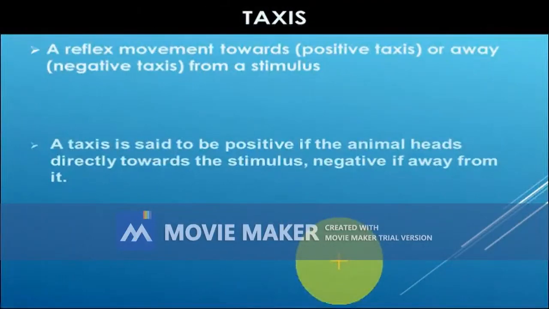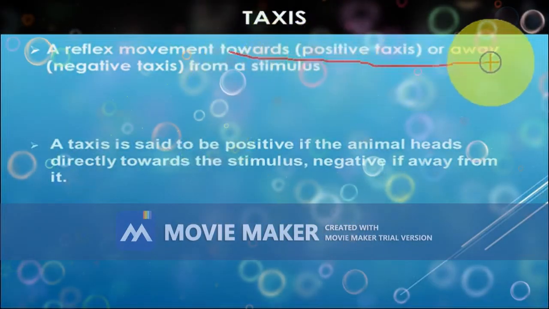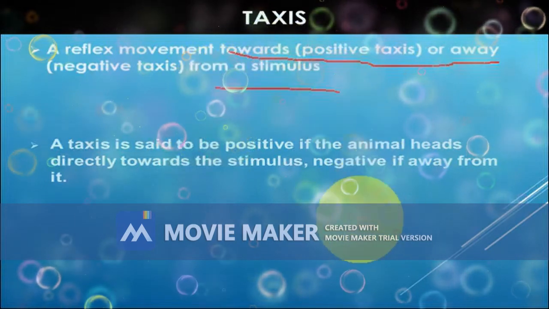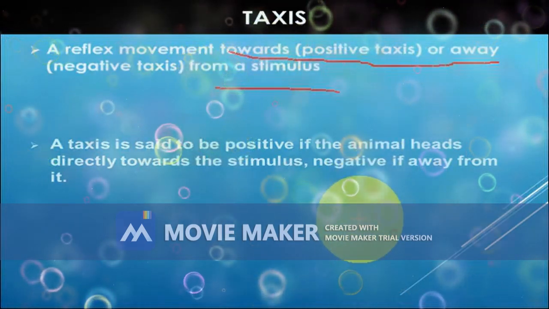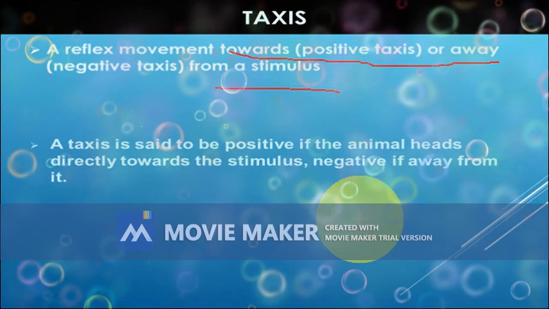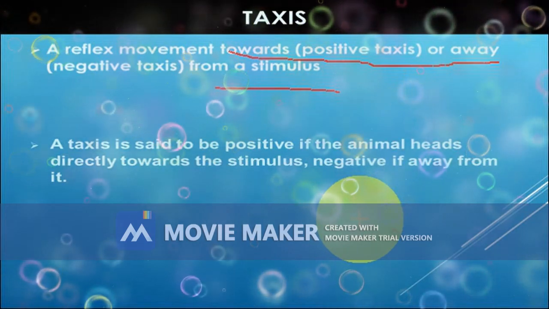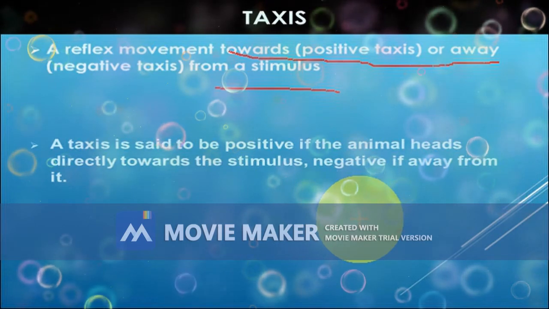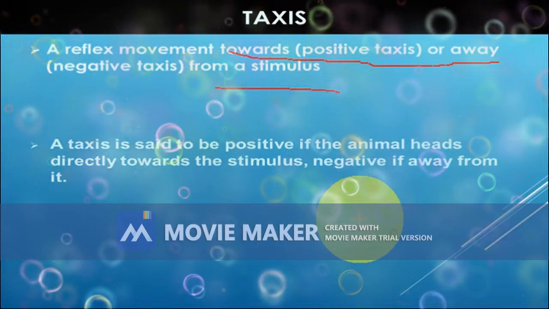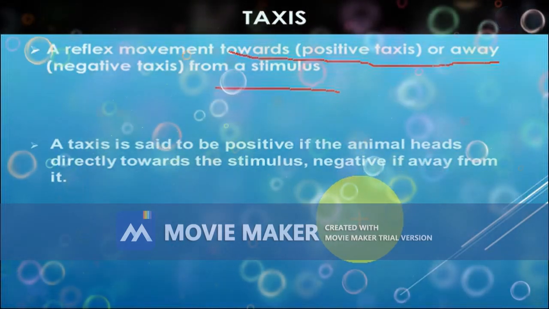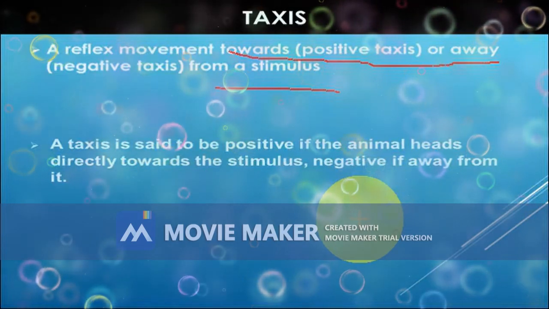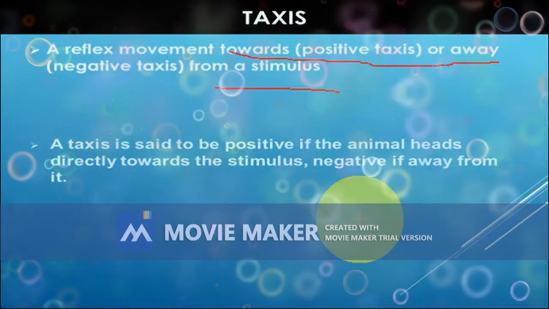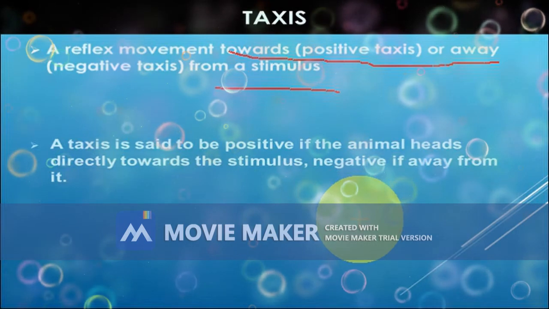Then taxis. What is taxis? It's a movement towards or away from a stimulus. When the individual starts moving from one area towards a stimulus, this is positive taxis. And if it is moving away from that stimulus, it is negative taxis.